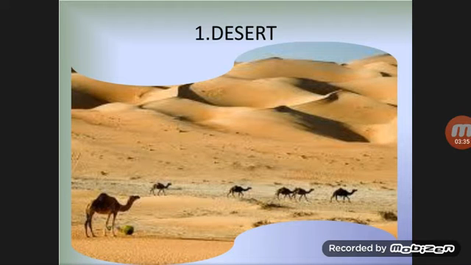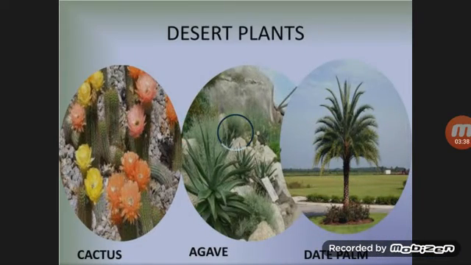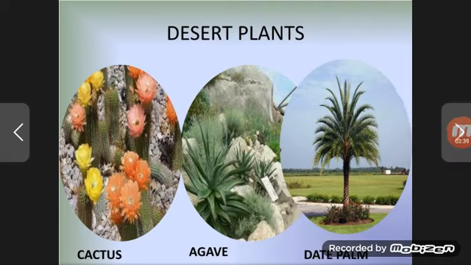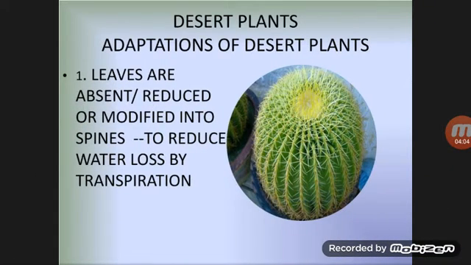Then comes desert, as you can see in this image. Examples of desert plants are cactus, agave and date palm, as you can see in this picture. This orange colored part is flowers coming on the cactus. This is the agave plant and this is the date palm. Now, what are the adaptations of desert plants which enable them to live in the desert? Now we are going to learn about them.